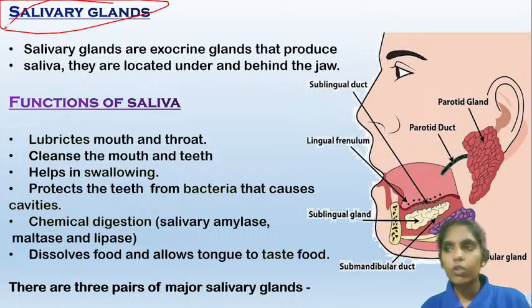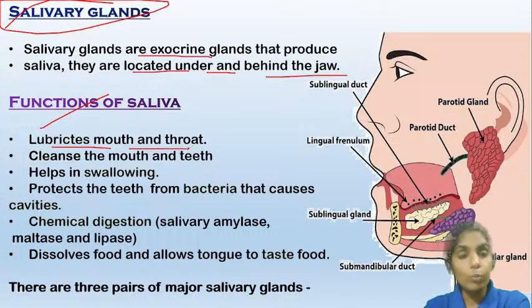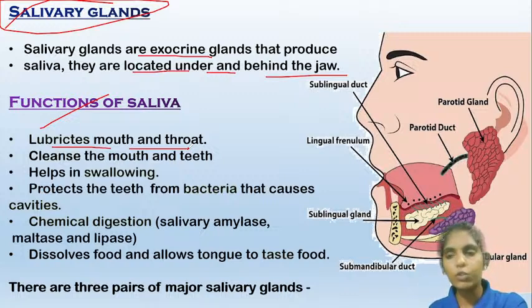Let us now look at the salivary glands, which are exocrine glands. Exocrine glands means they have ducts, and they are located under and behind the jaw. Let us know the functions before discussing the different types of salivary glands. The saliva lubricates the mouth and the throat, so that the food we eat can be easily pushed into the esophagus.